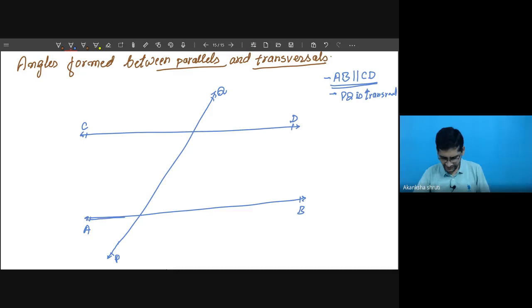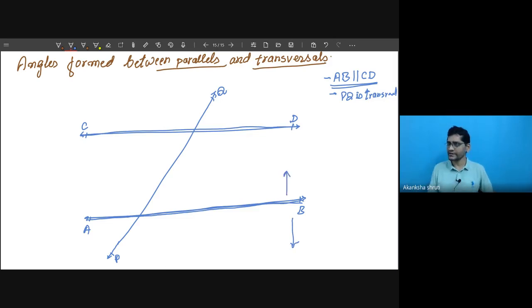Whatever the parallel lines given, there you just focus. One of the parallel lines is our AB, another one is CD. So for this AB, for a moment you just forget the line CD and the transversal. For this AB there are two sides. One is this side, which is downward, another one is upward.